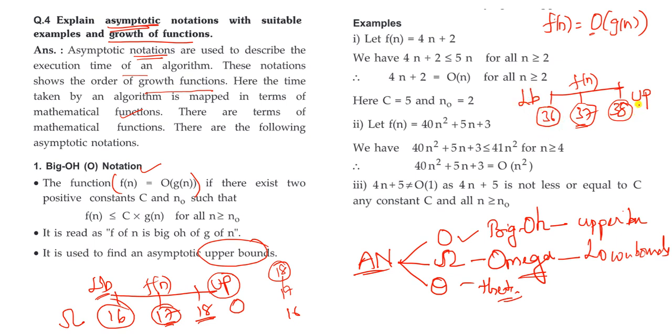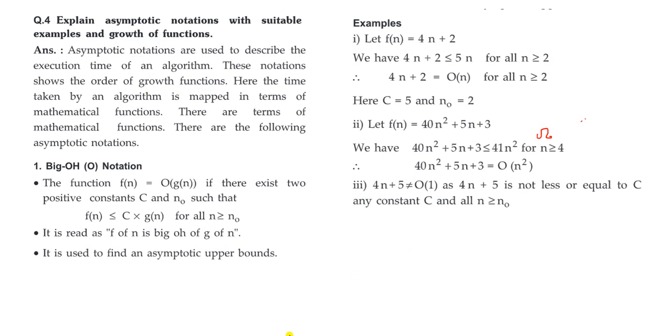So in order to find the upper bound, which notation do we use? Big O notation. To find the lower bound of 37, we have to use omega g of n. Clear?